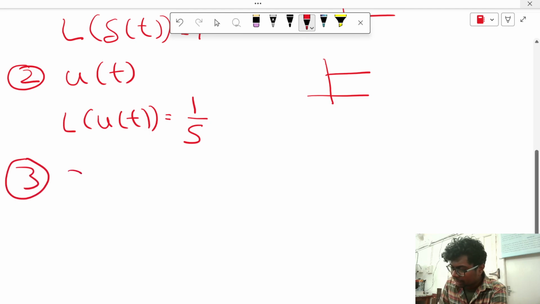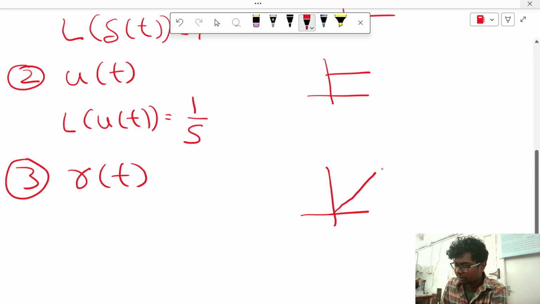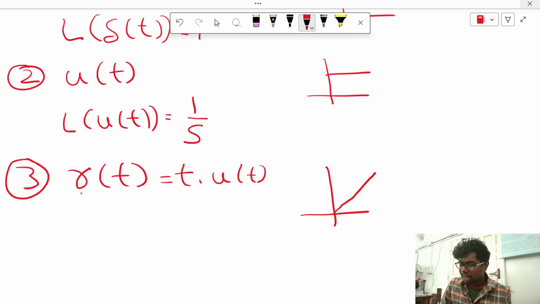Third one is ramp. Ramp means it is a sudden increment with a linear relationship. r of t is equal to t into u of t. That means u of t is a sudden rise and fall, but r of t is equal to t into u of t.